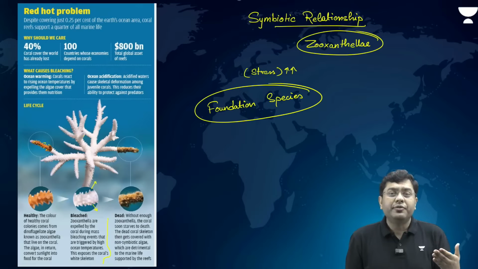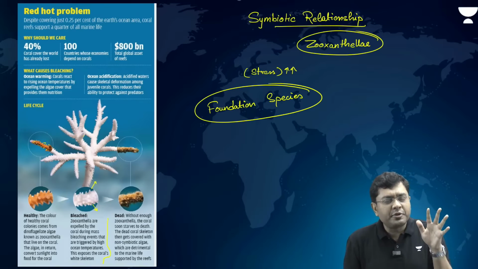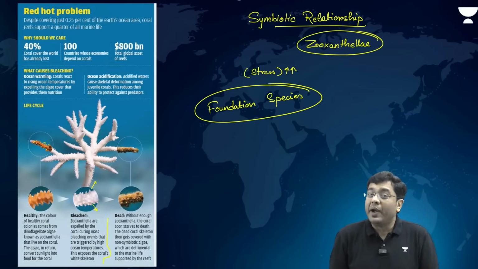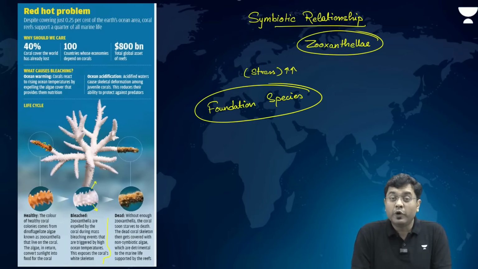Globally, we have reached the 5th mass bleaching event quite recently. The amount of coral bleaching has been increasing in the past century, and more particularly so in the region of the Great Barrier Reef.